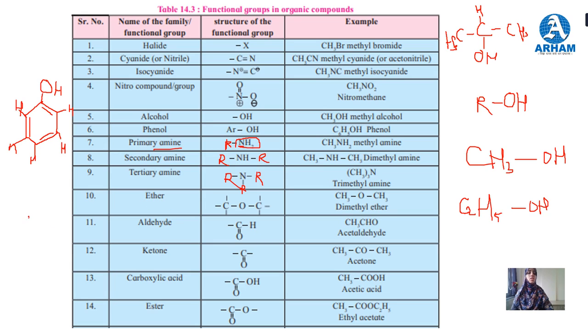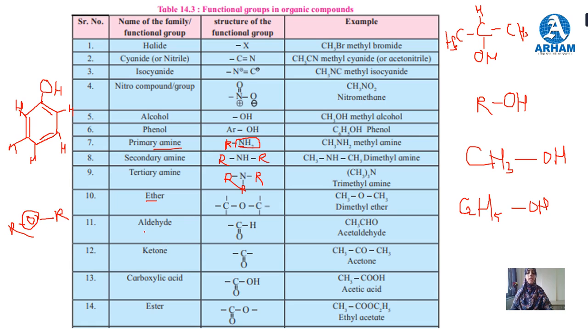Another functionality is ether. Ether is when oxygen is bonded with 2 alkyl groups, aromatic rings or any rings. When two aromatic rings or two alkyl groups are separated by an oxygen atom, it is called ether. Okay, it is separated by only oxygen.